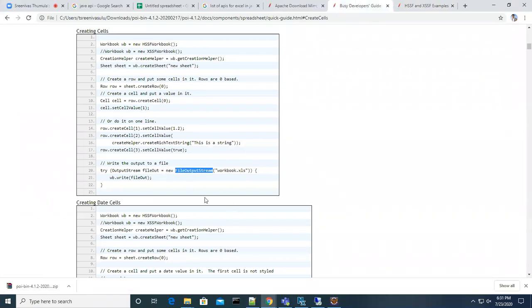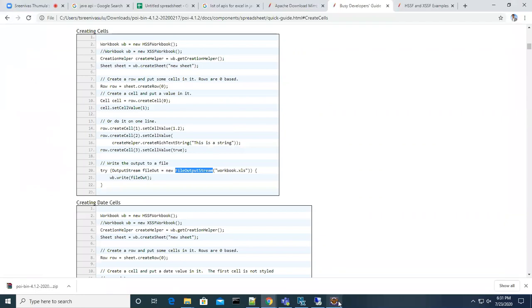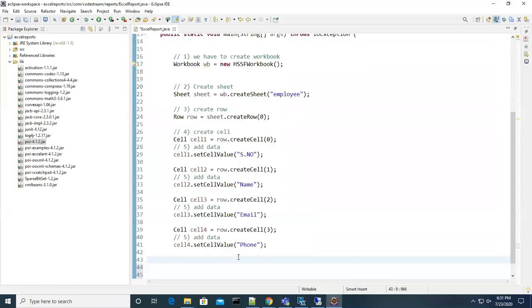Look at this FileOutputStream. I already explained how to create a file. You can use FileOutputStream to write anything as an output, and you can use FileInputStream to read data from a file.